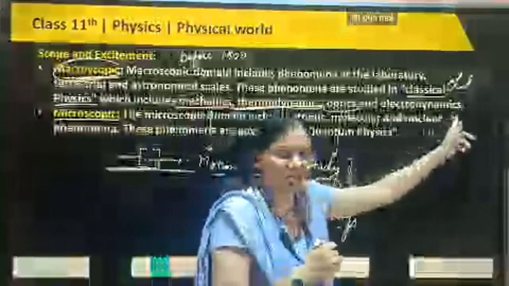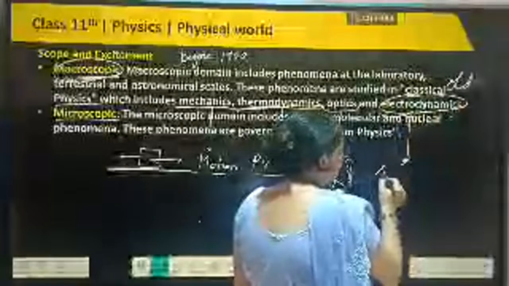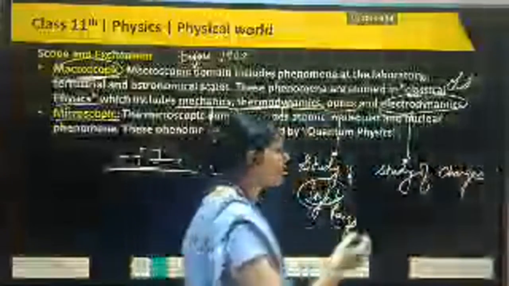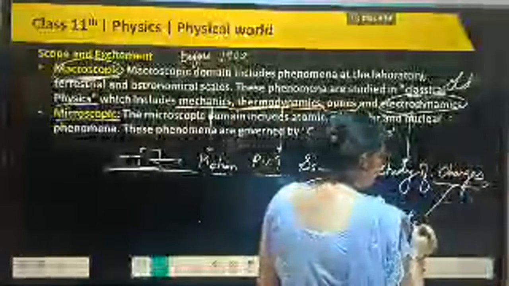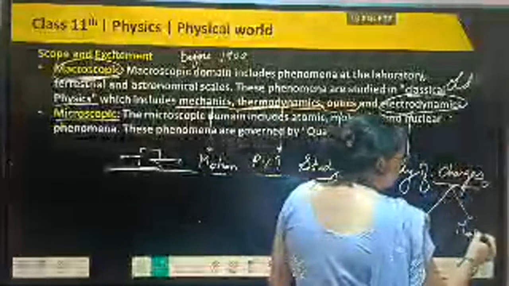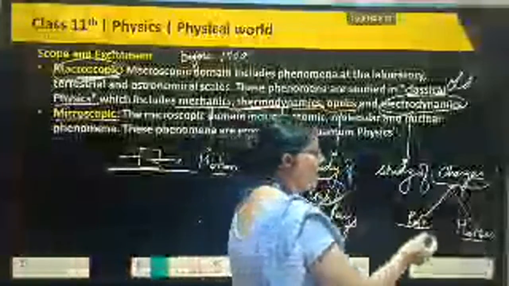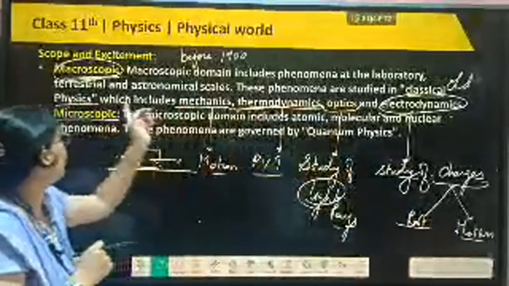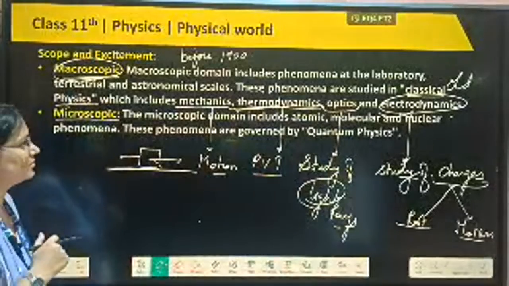Next, electrodynamics. Electrodynamics is related to the study of charged particles. When charge is moving or at rest, there are two possible states of charge: charge can be at rest, or charge can be in motion. When charge is at rest, it comes in the category of the electric field. When charge is in motion, then there will be an electric field as well as a magnetic field. So this study of charged particles comes in the category of electrodynamics. These are the complete details of our macroscopic objects.